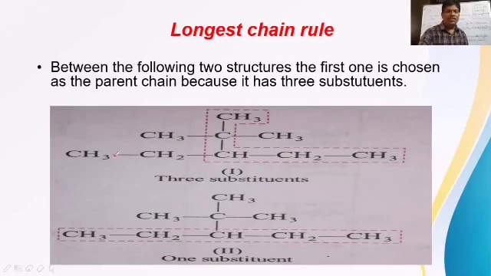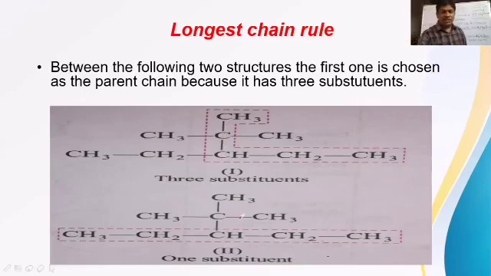This total is ethyl branch, ethyl. So the ethyl branch is here on this carbon. On this carbon, 2 methyl branches are there. So totally how many substituents? 2 methyl substituents and 1 ethyl substituent. If you take the longest chain with 5 carbons, 1, 2, 3, 4, 5 carbons here.